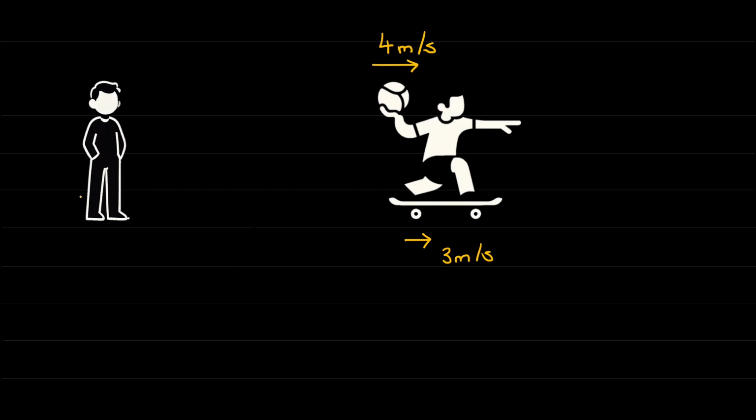Now, if we were to ask the man how fast is the ball moving, he's not going to say 4 meters per second. He's going to see the combination of those two speeds. If we call the speed of the skateboarder u and the speed of the ball v prime, then the speed of the ball measured by the man is going to be given by v equals v prime plus u. What I've written down here is something called the velocity addition formula. It allows us to relate two different observers' measurements of the speed of the same object when those two observers are moving relative to each other, in this case with the speed u.